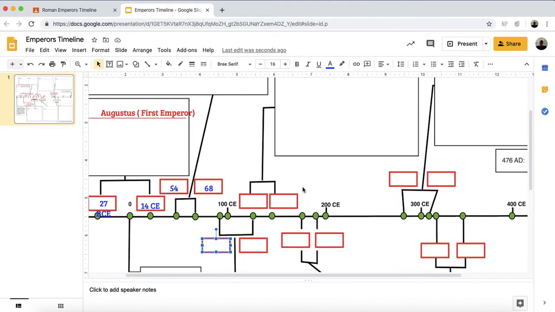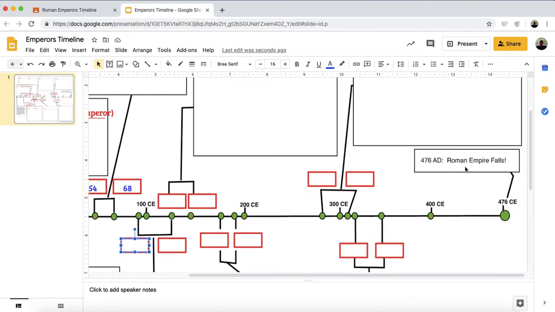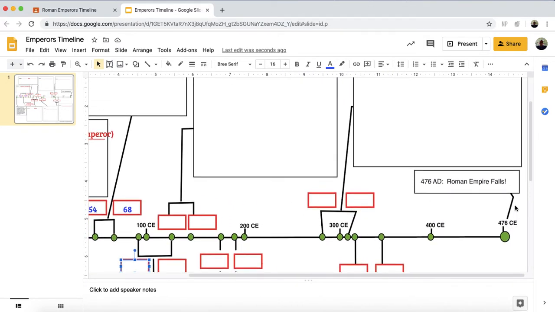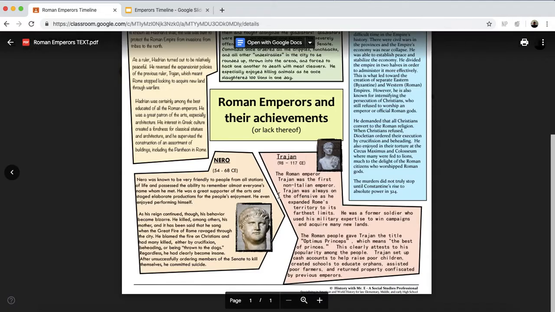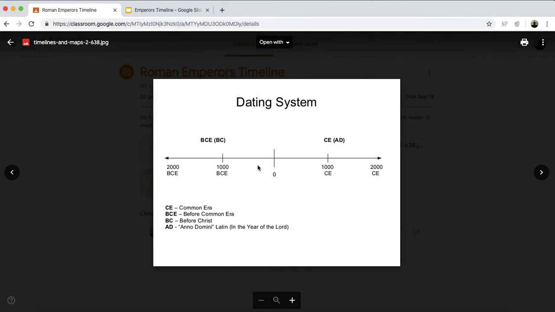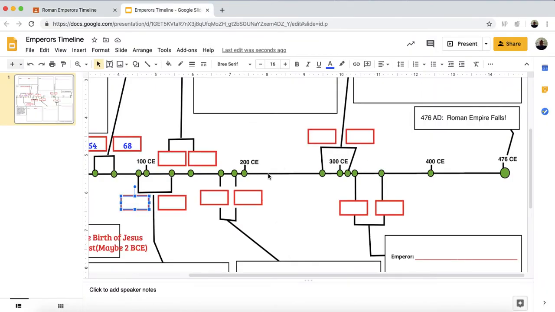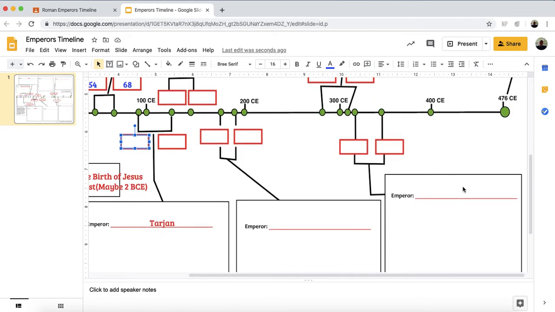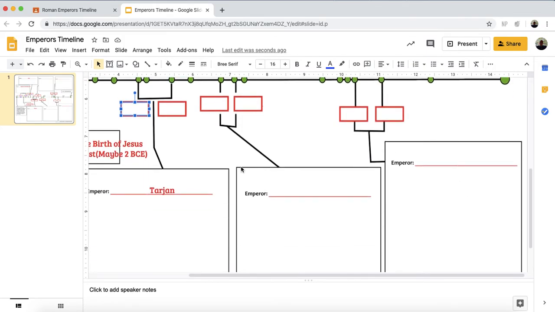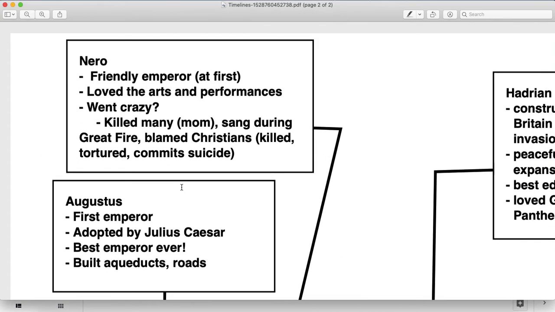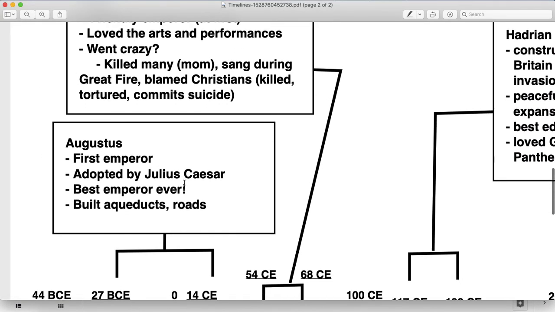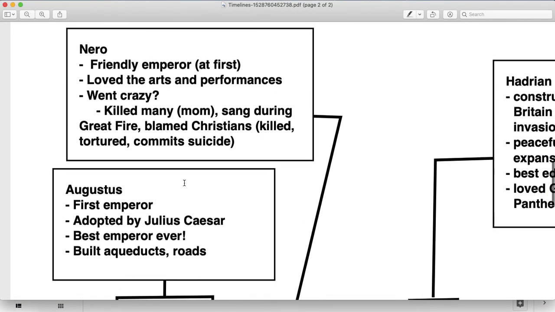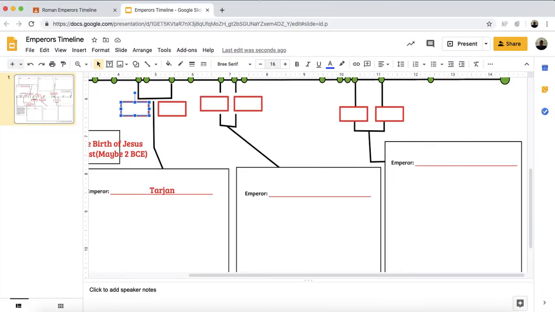So you just keep on doing that until you reach the end, which is the Roman Empire falls. All the information should be right here. Make sure you look at this too. Just keep on going through the green dots. All right, it should look something like this. So hopefully that helps. If not, still email me if you have any questions.